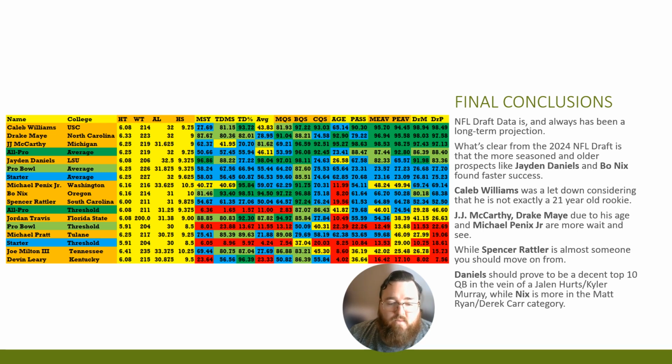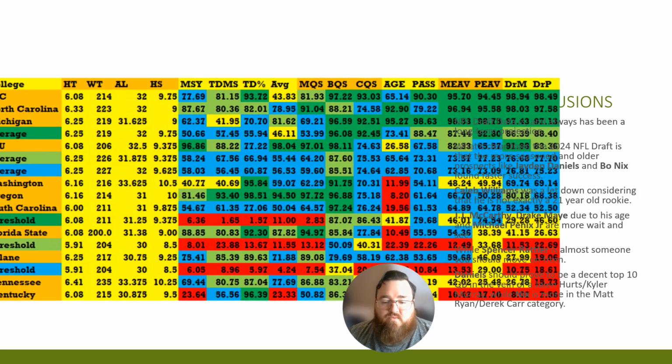And I think they're going to be more seasoned, there's going to be more of a high floor with them, but the ceiling may not be as high when you take a guy that's a little bit older. And we'll see what happens to Jaden Daniels and Bo Nix in the future, but that's just the general feeling about it. Caleb Williams, of course, was a letdown considering that he's not exactly a 21-year-old rookie. So that's definitely one takeaway that I would say is a final conclusion for that.